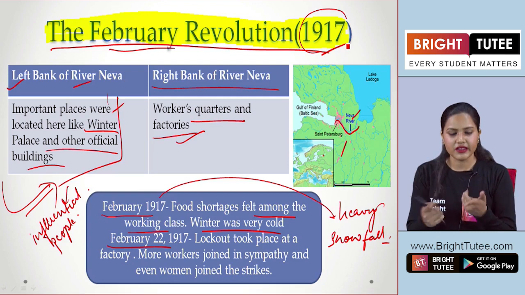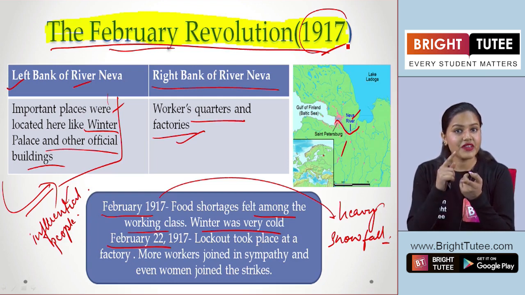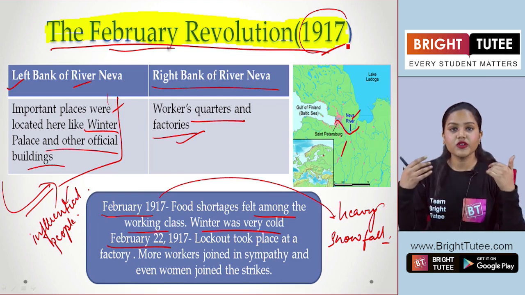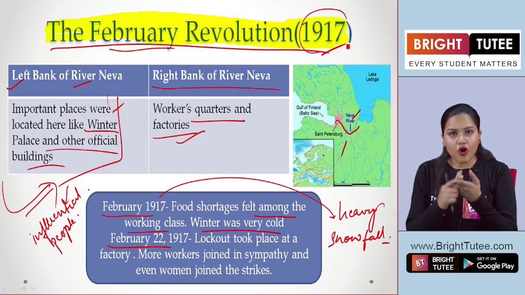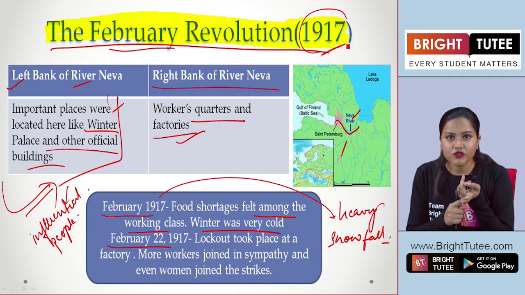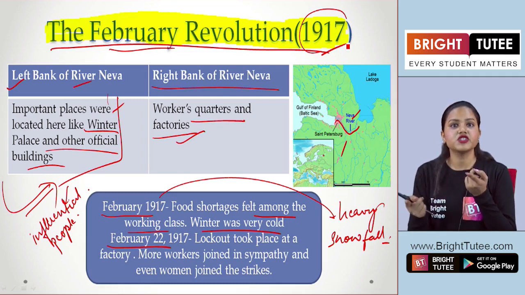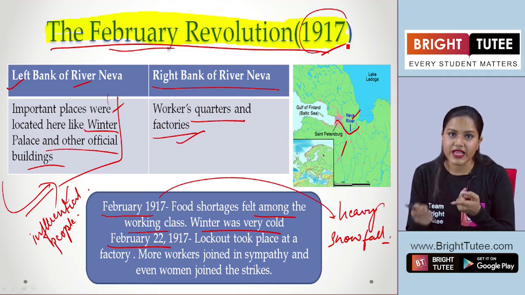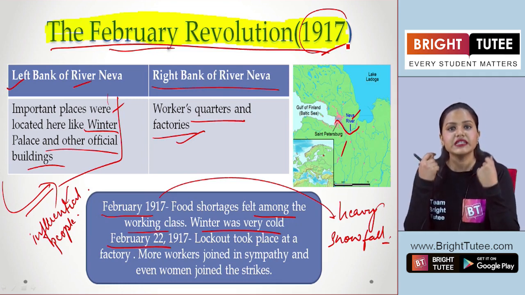I will repeat again. So here we are seeing that they are facing scarcity of food, right? The crops were destroyed there, therefore they were not getting sufficient food. Also, they had to work for a longer period of time. They were demanding a reduction of working hours. Apart from that, they wanted more wages as per the work that was being done by them.